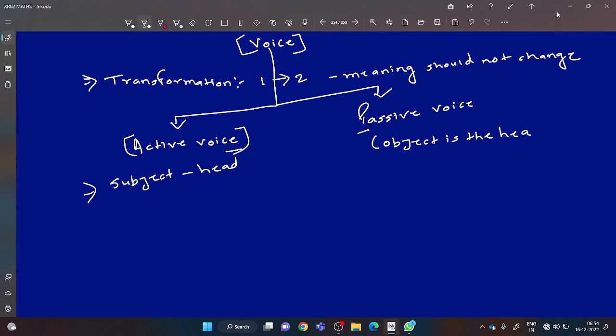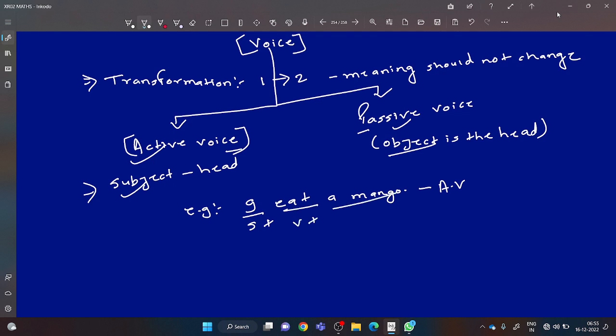Okay, means when any sentence is ruled by the main subject, it is said to be in active voice, and when any subject is ruled by the object of any sentence, that is in passive voice. Take one simple example. Suppose I eat a mango. This very sentence is the sentence of active voice. AV means active voice, where I is the main subject, eat is a verb, and a mango is an object here.